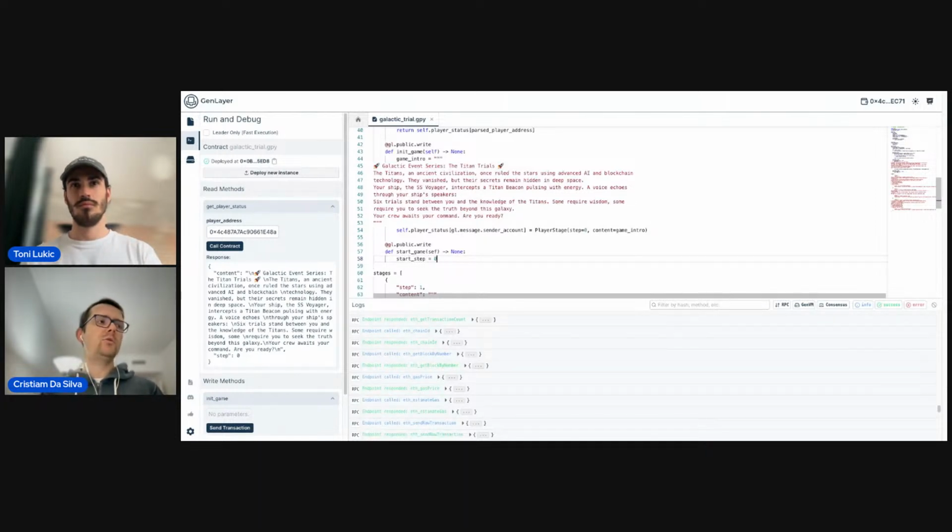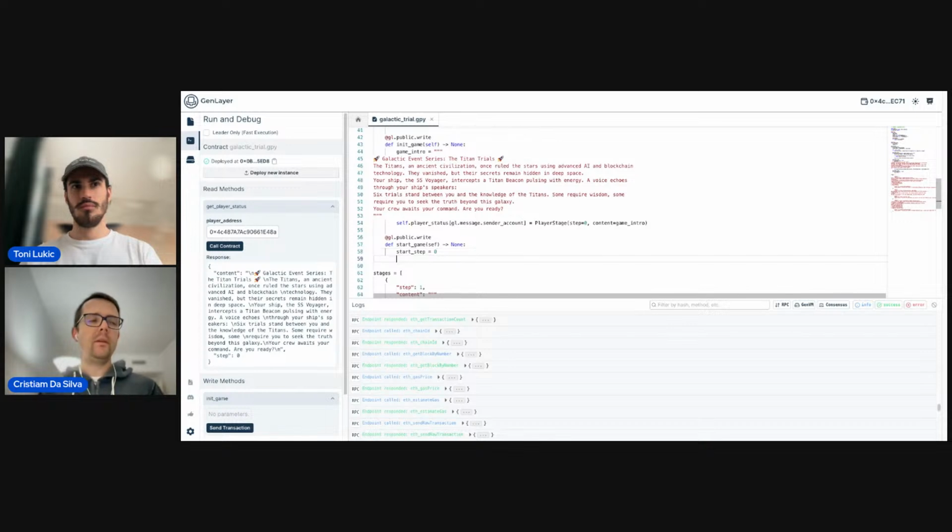This will also allow the player to restart the game if they want to start all over again. So the stage that we need to start the player with, to locate the player, is going to be the first one. So it's going to be trial stages at the start step, which is 0.